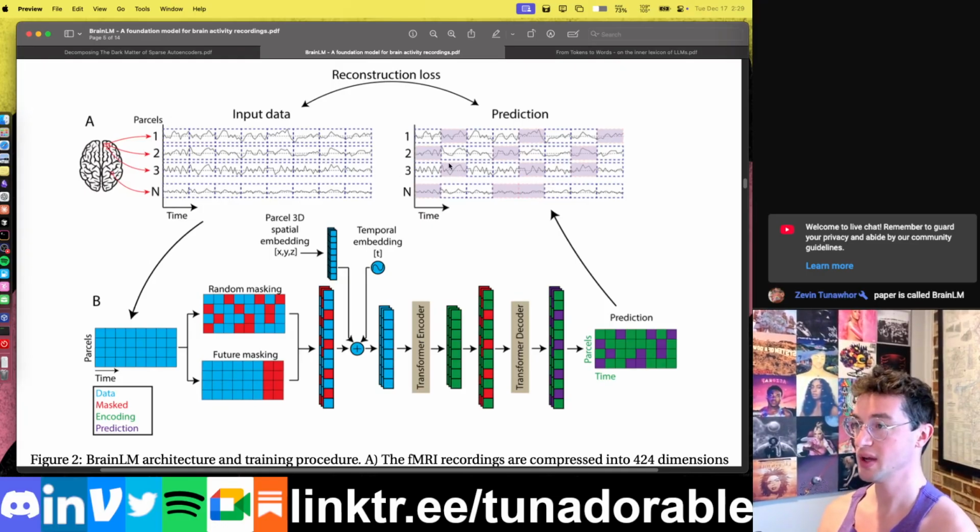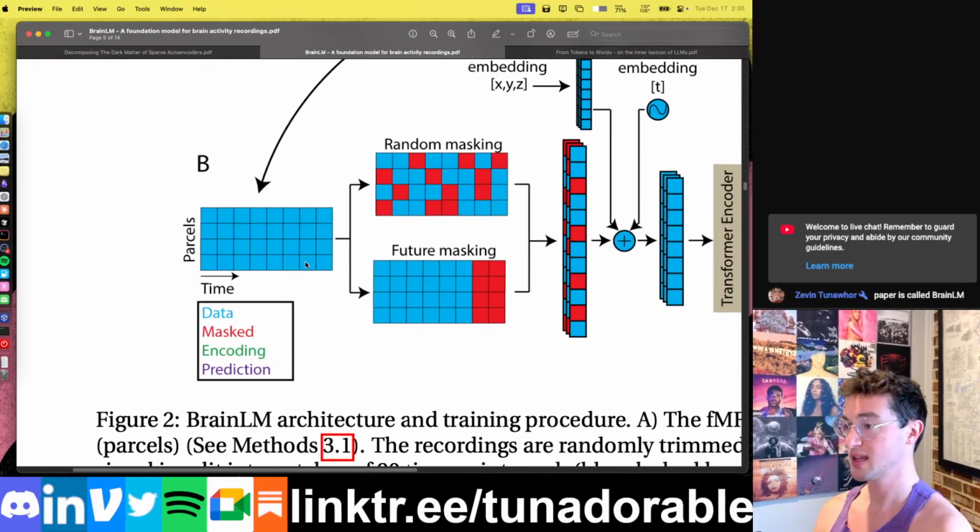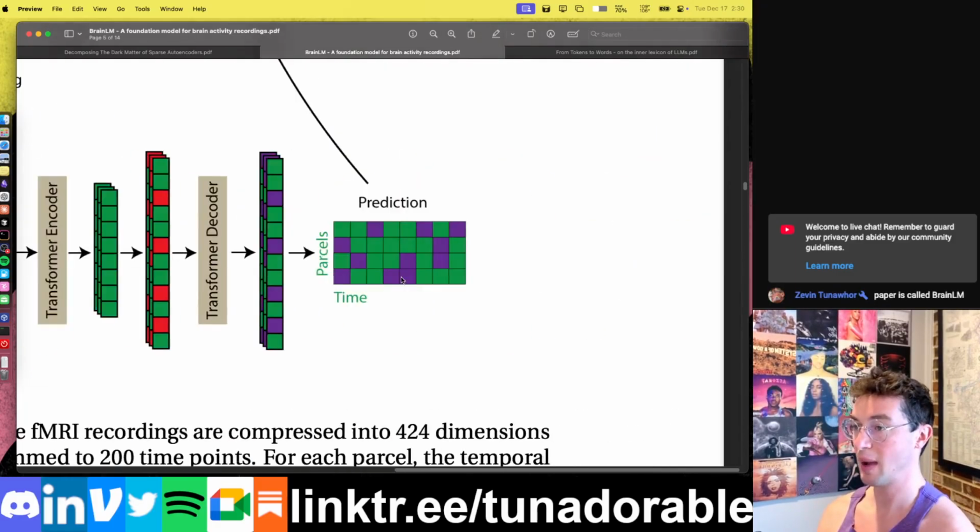And then what they do is they take bits of this data and just mask it out, aka erase it, right, and have the model reconstruct it. So how they do that, if you look at the blue piece, they take their original data, put in the form of an actual tensor, and then they have random masking, which I believe is along the spatial dimension, and then future masking along the time dimension.